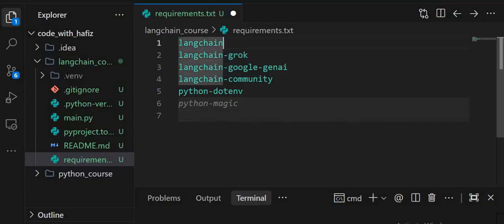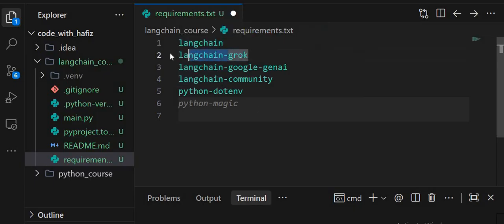Let's understand the first one, LangChain. Why are we going to use this library? LangChain is the main framework we are going to use, and this framework helps us build AI applications easily. It connects the LLMs, tools, memory and workflows, and you can think of it as the brain structure of our AI system.